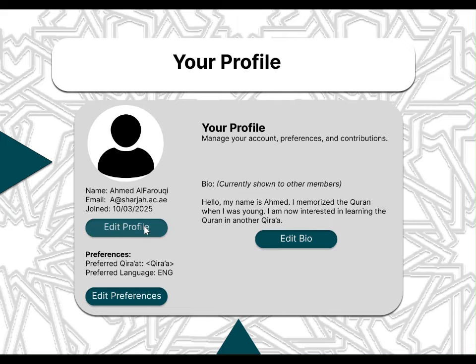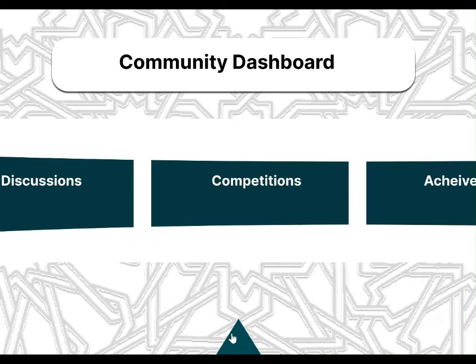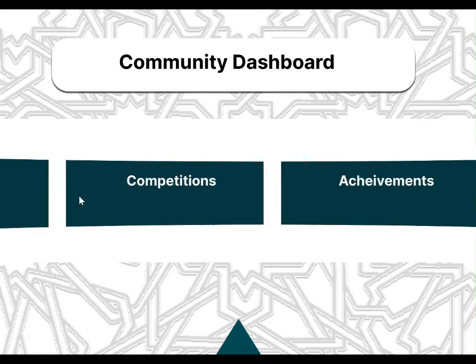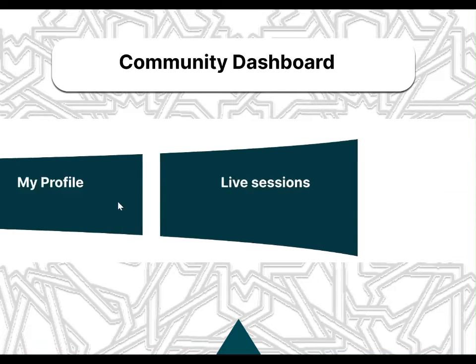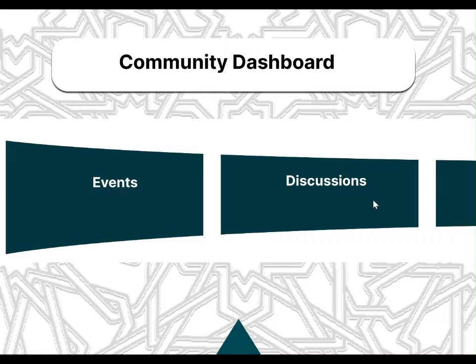The first page displayed is your profile, where I can manage account preferences and contributions, edit my bio, name, and email, view data such as name, email, and date joined, and set preferences for my preferred Qira'at and language. At the bottom of the screen, there is a button that opens the community dashboard menu, which provides access to events, discussions, competitions, achievements, my profile, and live sessions. By clicking on any of these, I can navigate to the respective pages.